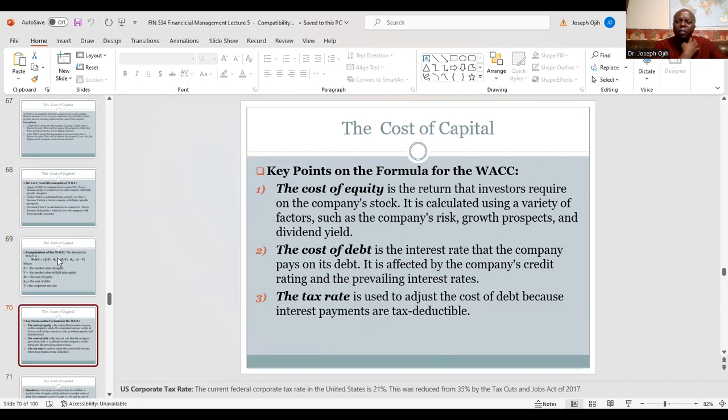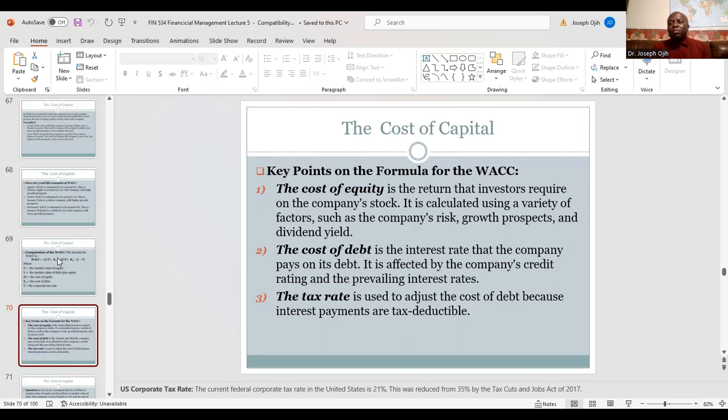There are a few things we need to know. Cost of equity simply means the return that investors require on a company's stock. We calculate it using a variety of methods, considering different factors, things like the company's risk, growth prospects, and dividend yield.